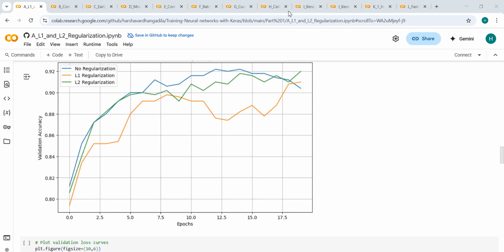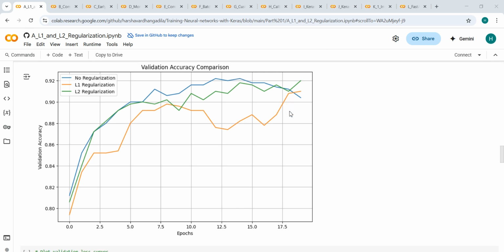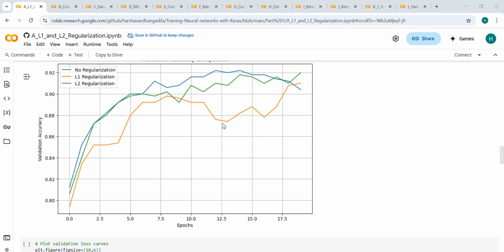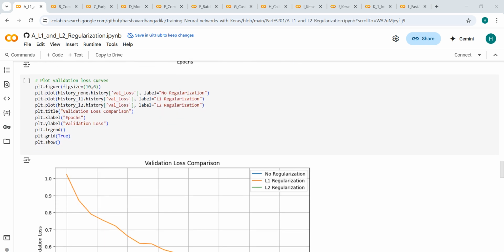So this is the validation accuracy comparison across different models. We can see that all models improve rapidly for the first few epochs. The L1 model starts off slower because of the stronger penalty, but it keeps on increasing, whereas the L2 model shows a smoother curve and slightly better generalization. The non-regularized model sometimes peaks early and then degrades, indicating classic overfitting.